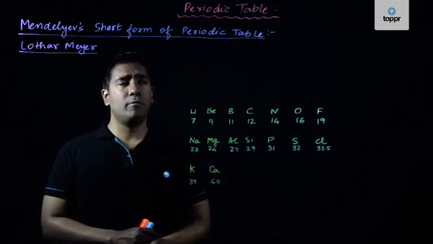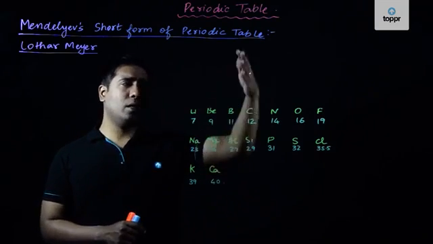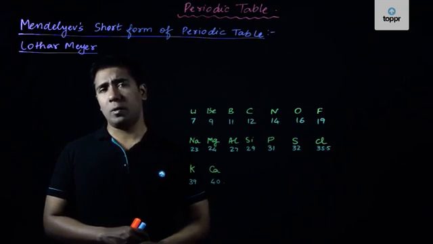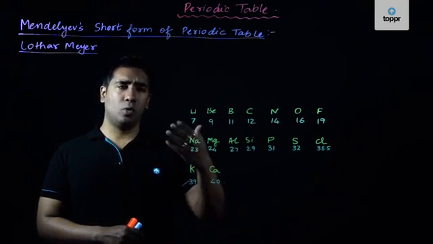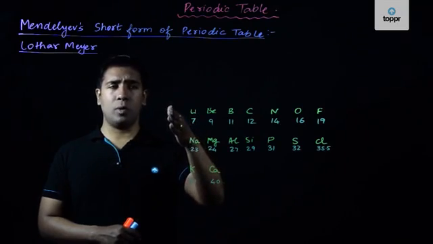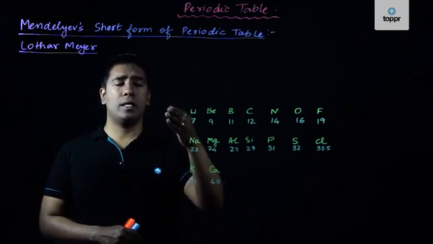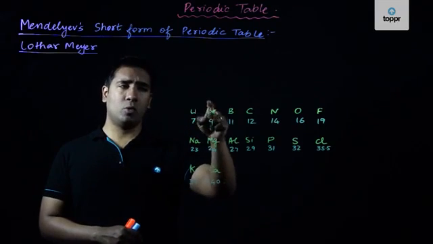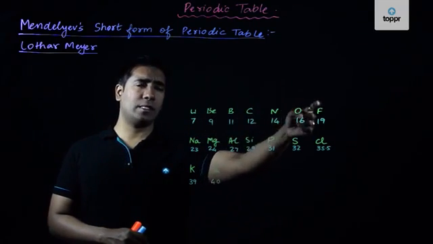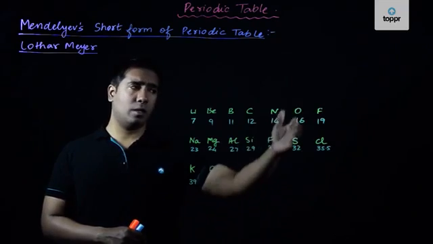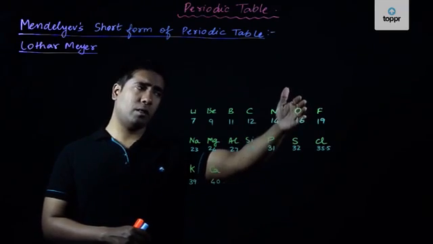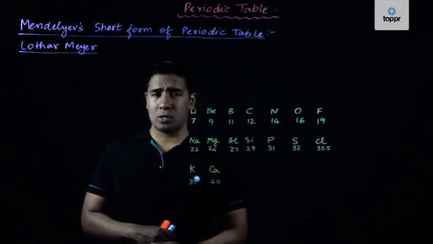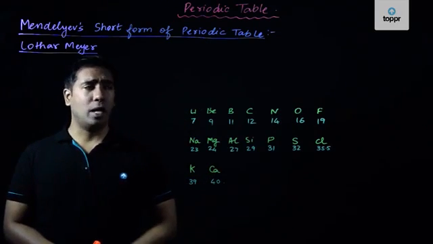Now, also he formed different groups. As you can see, there are different groups, and in his periodic table we had groups starting from 0 for the noble gases here, and then he started with group number 1 for these elements. This is group number 2, 3, 4, 5, 6 and 7. So all these elements, that is halogens, which were discovered at this time, were arranged in the last group.